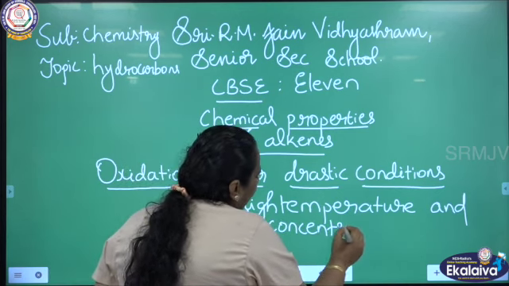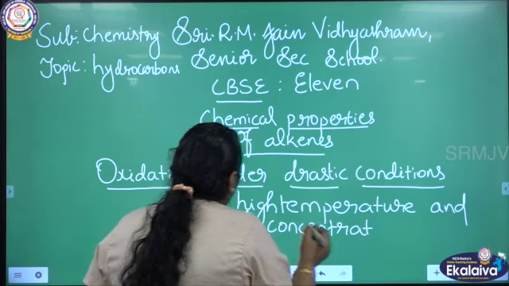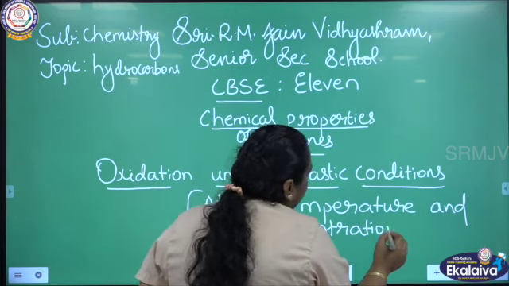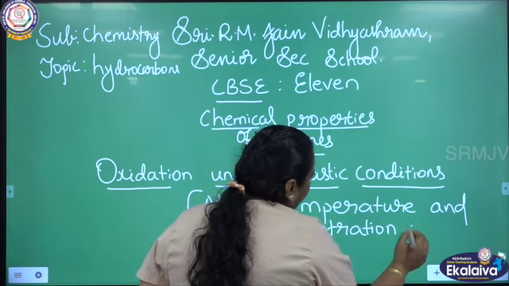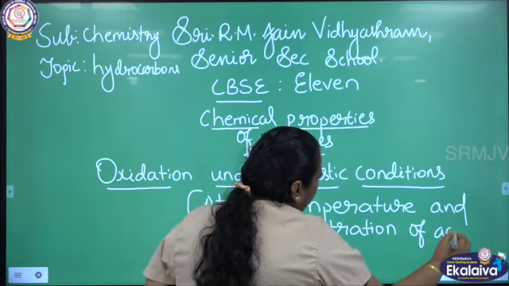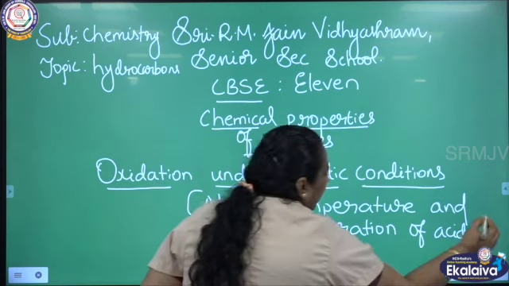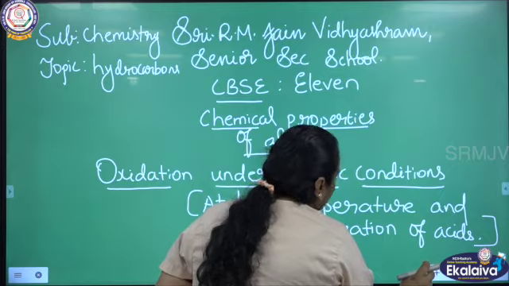Here potassium permanganate is acting as a powerful oxidizing agent. So we can call it drastic condition. We are going to see the reaction now, so that you will have complete clarity.